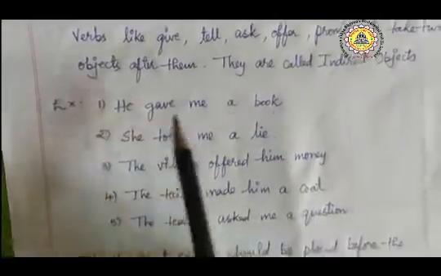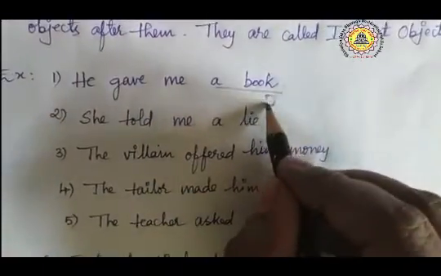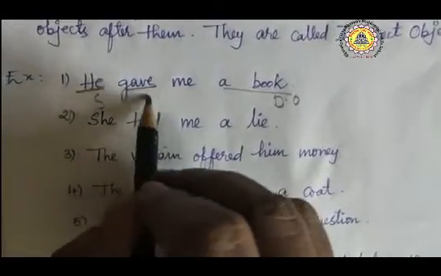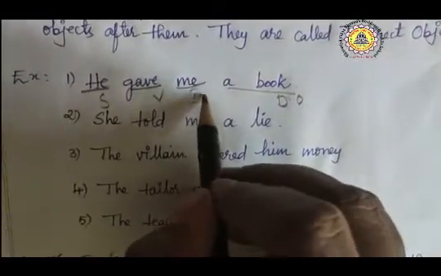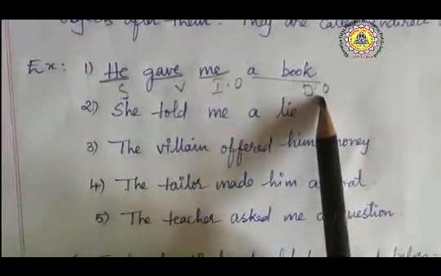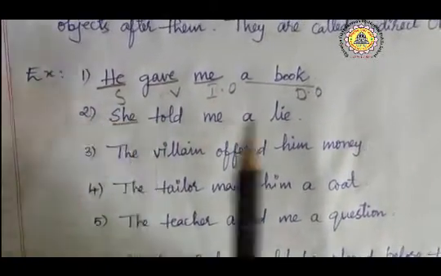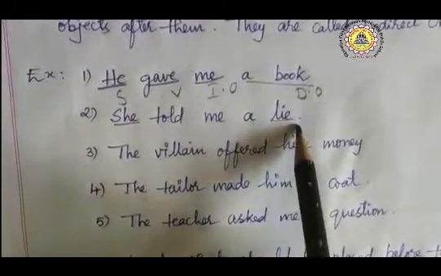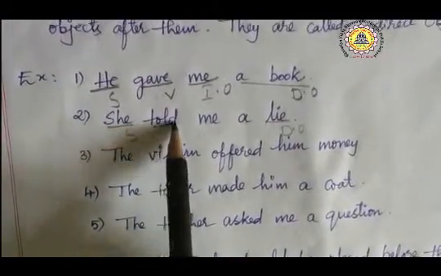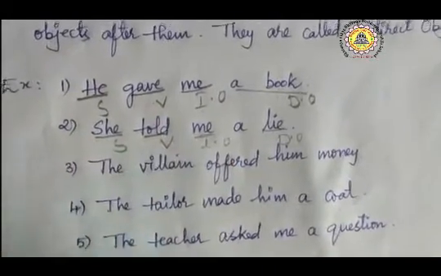He gave me a book. What did he give? A book. So this is the direct object. He is the subject, gave is the verb, and me is the indirect object. Now, she told me a lie. What did she say? A lie. So this is the direct object. She is the subject, told is the verb, me is the indirect object.